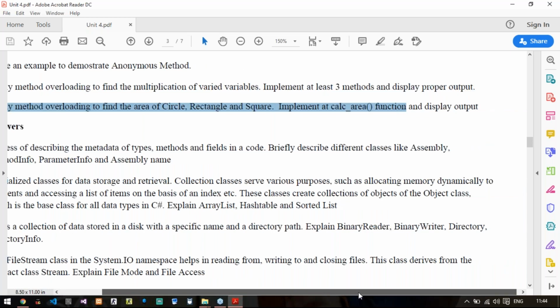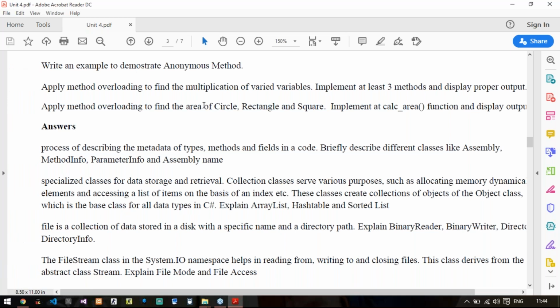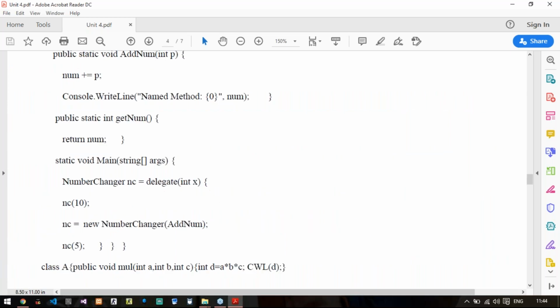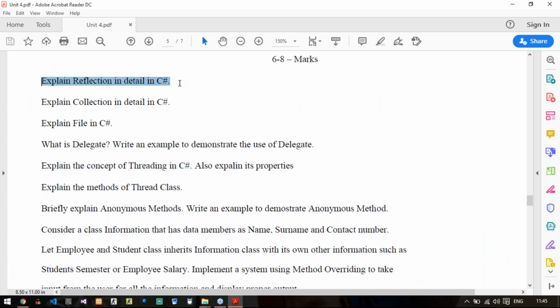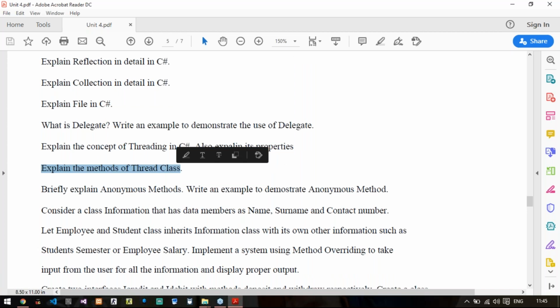So moving on to 6 to 8 marks questions, it will again be the combination of all the 4 marks questions. Explain reflection in detail in C sharp, collection in detail, file in C sharp. You need to define first and then write the program of delegate. You need to define what is threading and explain its properties. Then define methods of thread class. Then again, briefly explain what is anonymous method, write an example.